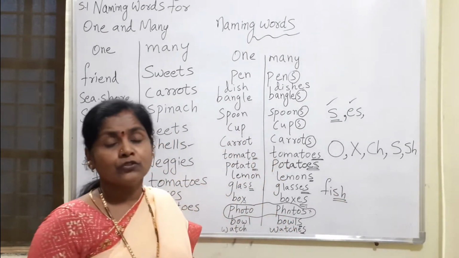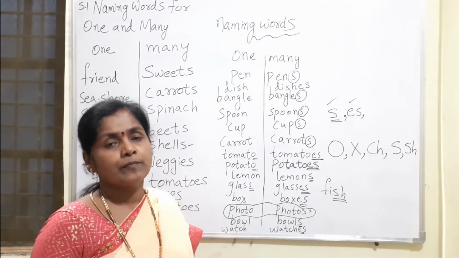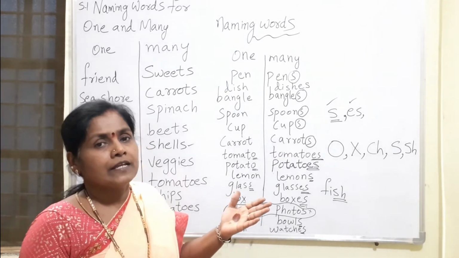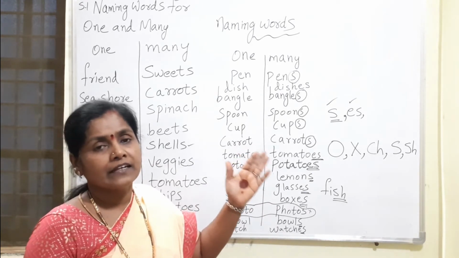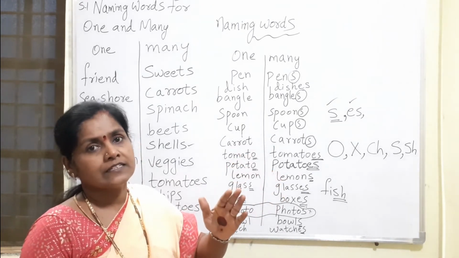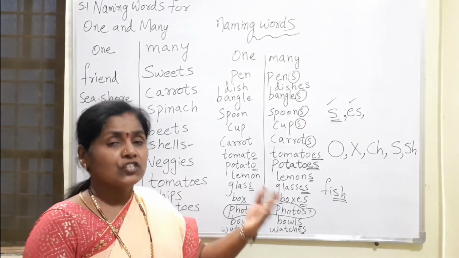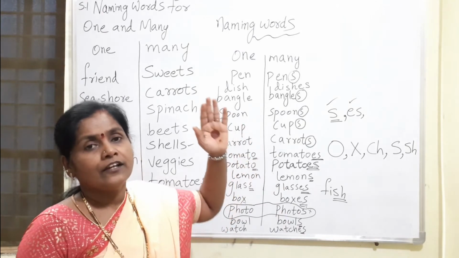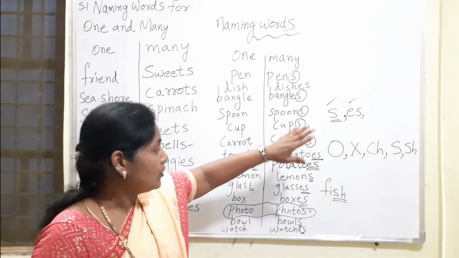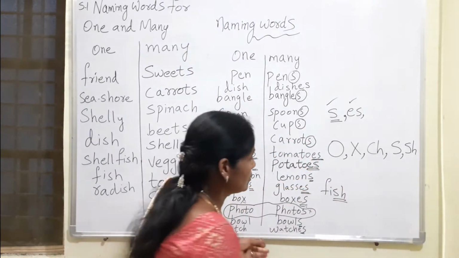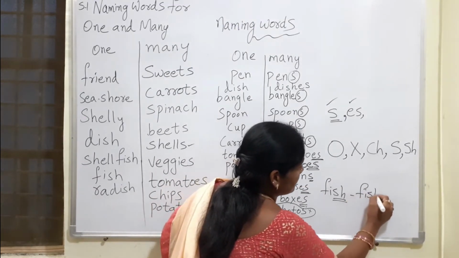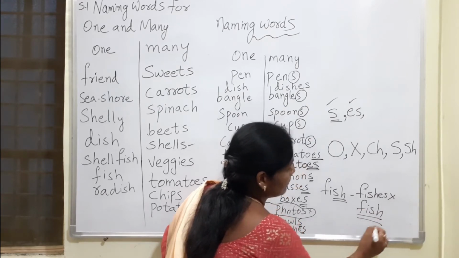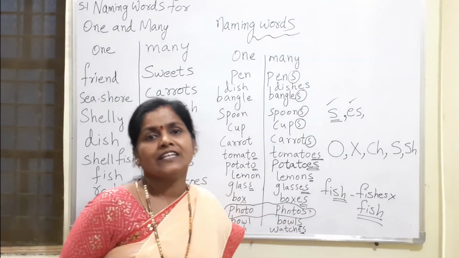But here we should not say fishes. Usually people will say fishes. Sometimes some people will agree it as correct and some people will not. Some people will consider the plural fishes as correct and some will consider fish as correct. So it is not universally treated as correct. You have to say fish only. Fish, this is one exceptional case.